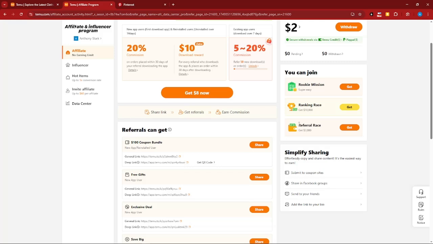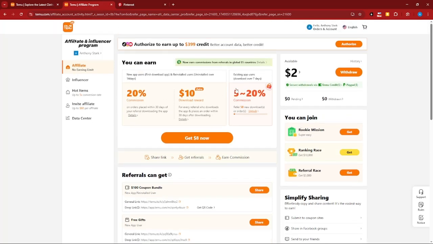That's actually really good. Now, if you're having a hard time, for example a bug or error on your Temu account, there is a support option here. There is also a rules option and a notice option right there to get you started.